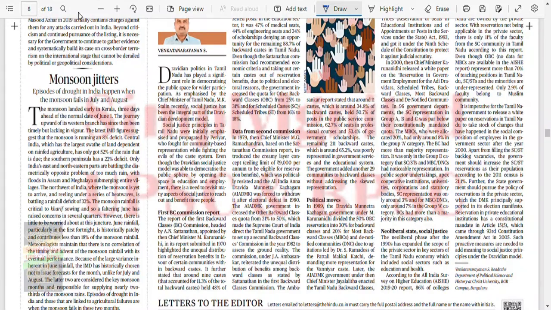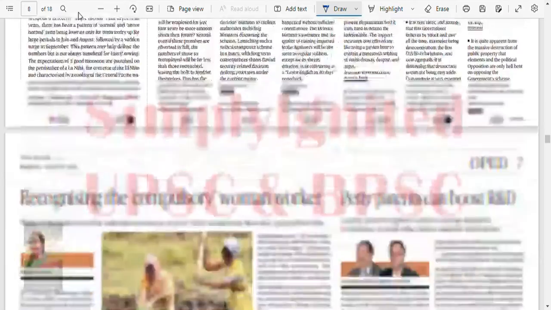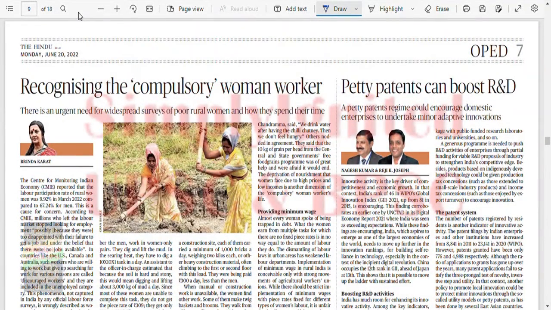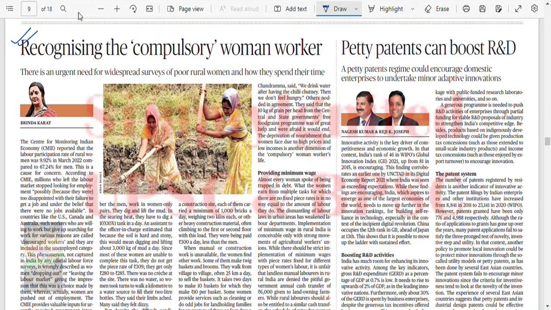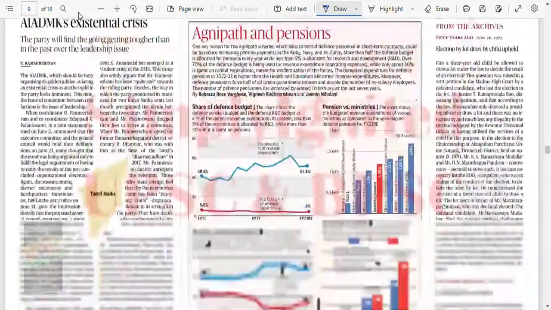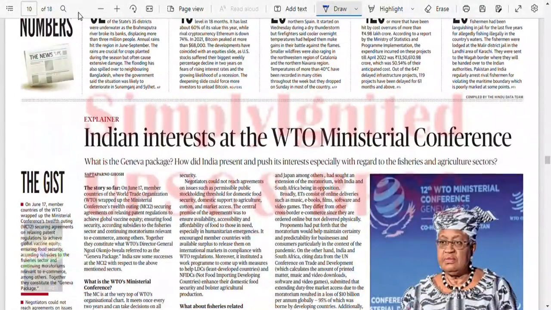Monsoon jitters. We'll see this. Episodes of drought in India have occurred, right? Recognizing the compulsory women worker. We have to do this very briefly. Petty patent can boost R&D. What is this petty patent? We have to understand this. Is it just getting a patent or some other kind of patent it is talking about? I don't know, I have to see.